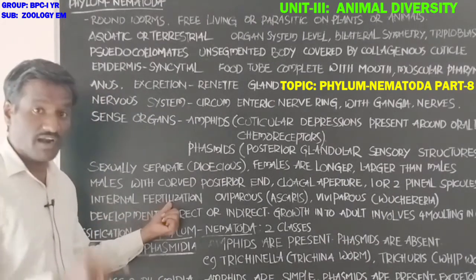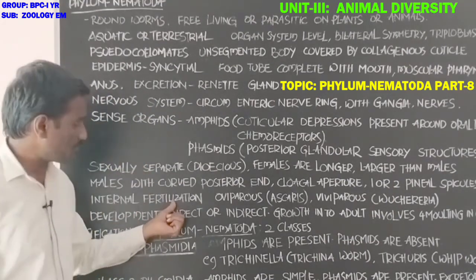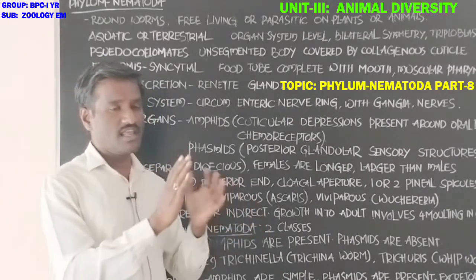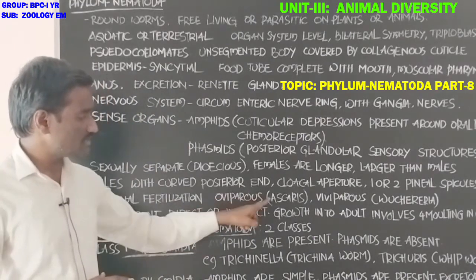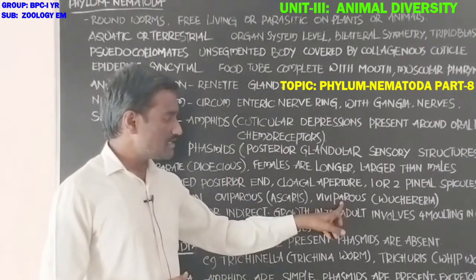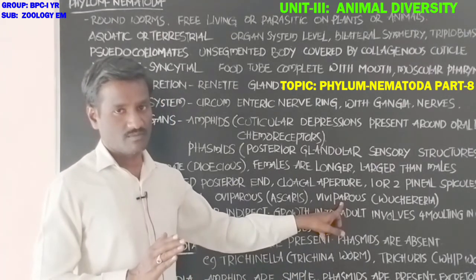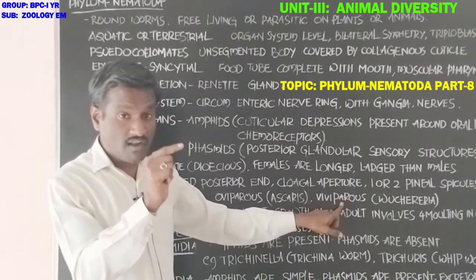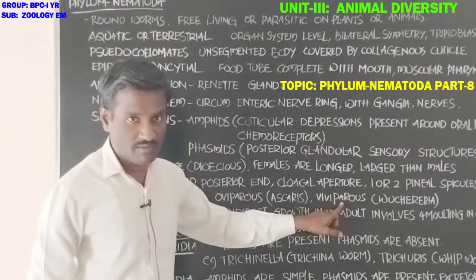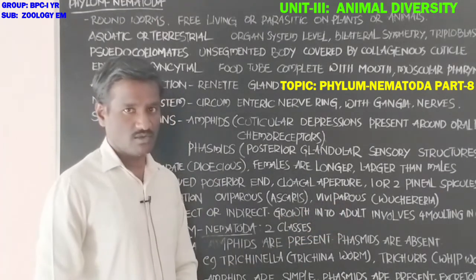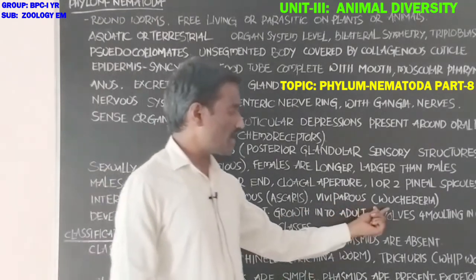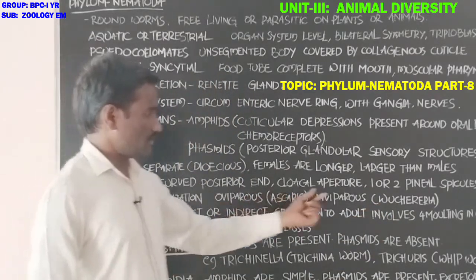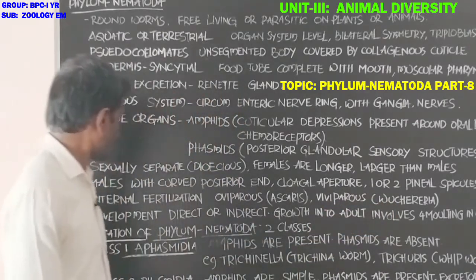Next, fertilization is internal, inside the body. Oviparous means laying of eggs. Animals that lay eggs are called oviparous, for example Ascaris. Animals that produce offspring are called viviparous; development of the embryo inside the body of the animal is called viviparous. Example, Wuchereria. Ascaris is oviparous. Wuchereria is viviparous.